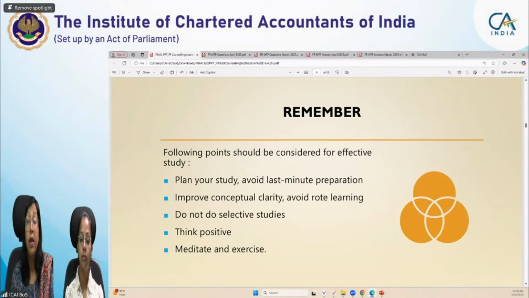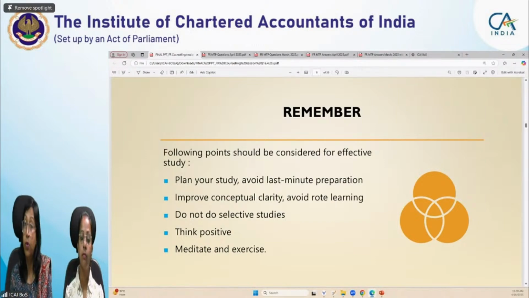Since it is a technical paper, all Ind AS are very technical and critical in nature. You need to devote time to understand them. You cannot understand it in one go. You need somebody to explain, or you need to go twice or thrice. So that's why conceptual clarity is very important. Even if you require to go through that standard again, go until you gain that conceptual clarity.